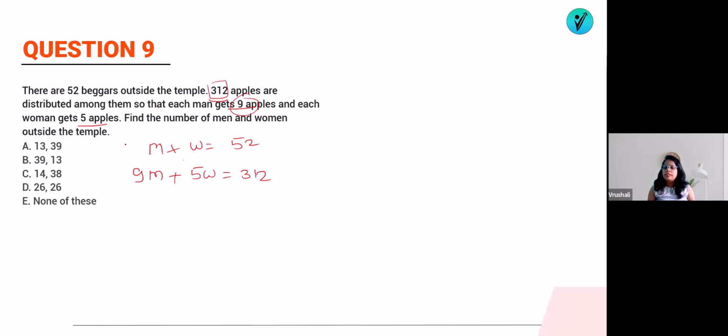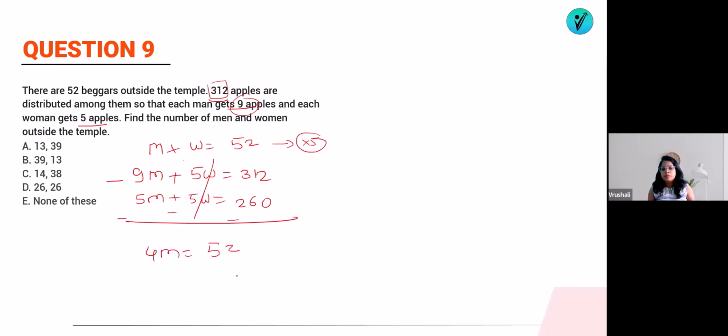If I have to solve this as a simultaneous equation, you can multiply this equation by 5. So it will be 5m plus 5w, and 5 2s are 10, carry 1, 25 plus 1 will be 26. Now if I subtract, 5w will get cancelled. 9 minus 5, 4m is equal to 52. So the value of m will be equal to 13.